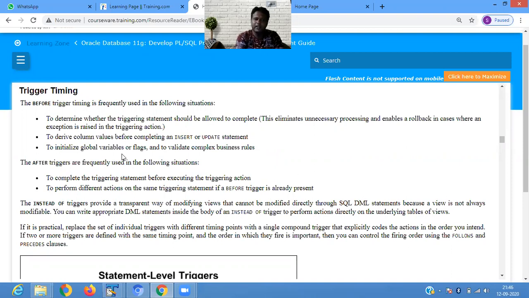The after trigger is frequently used in the following situations. When it is used, to complete the triggering statement before the execution of the triggering action, to perform a different action on the same triggering statement if a before trigger is already present.